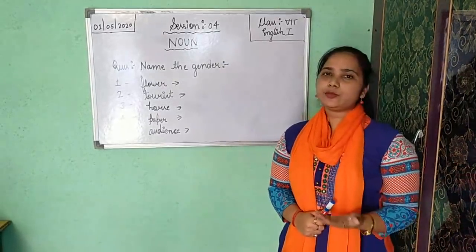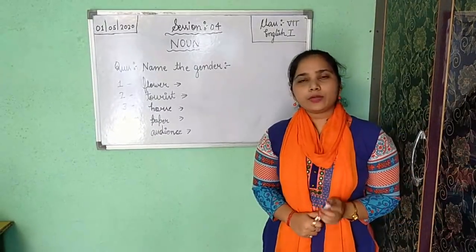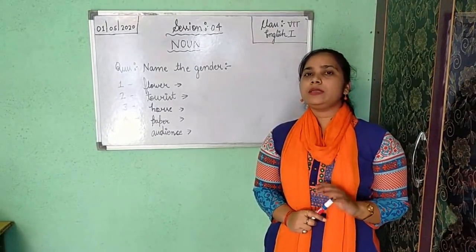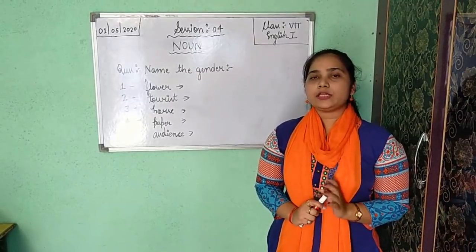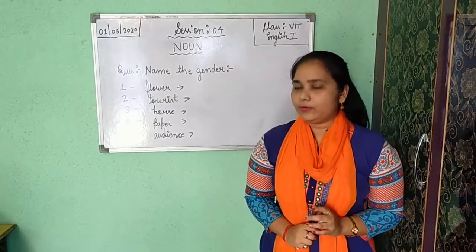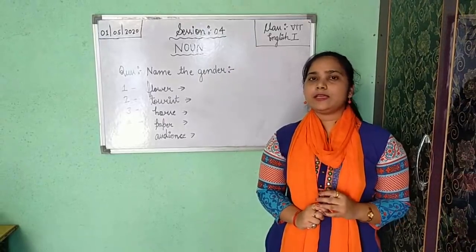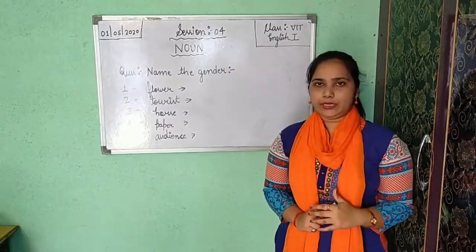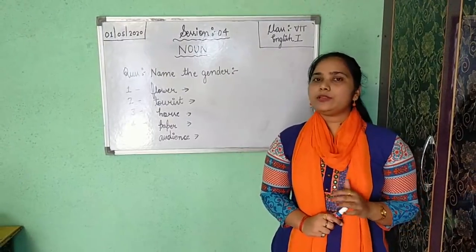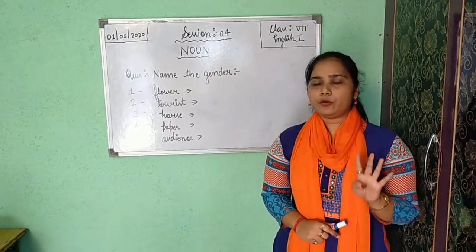In the previous session, the third session, I taught you about noun gender and noun number. In gender, I told you gender is a category of noun, and gender shows whether the thing or the person is male, female, common or neutral. So according to that, you can divide gender into four parts.